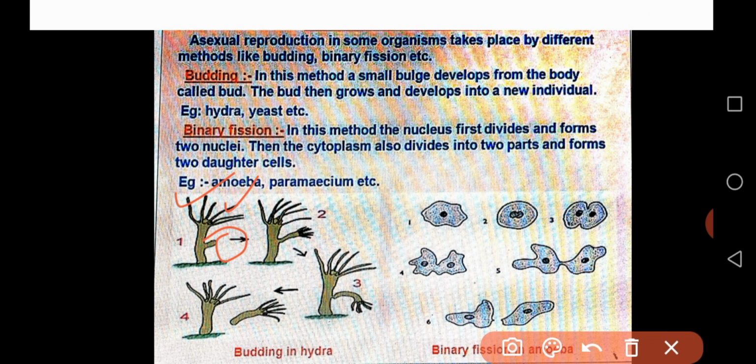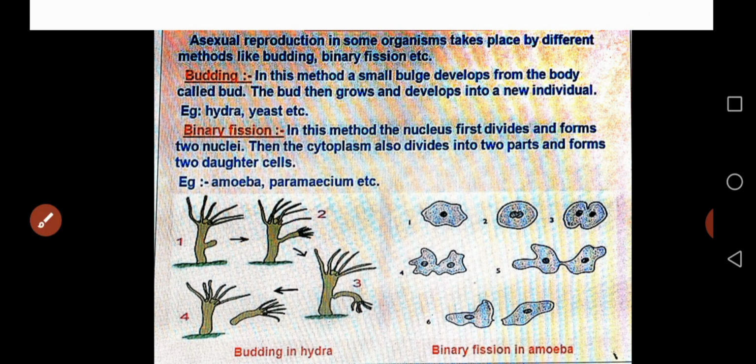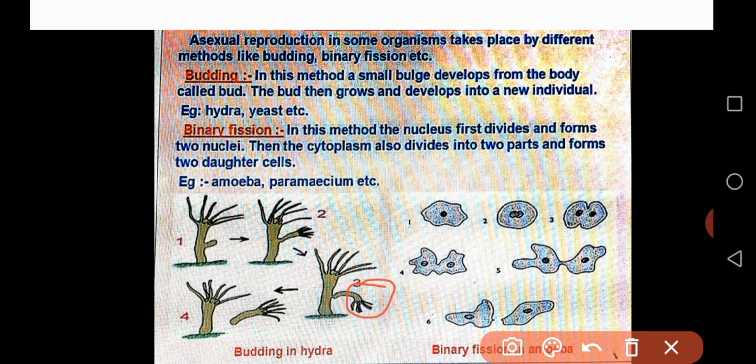Next step, the bud grows on the parental body of the hydra. Later it increases in size and length. After maturation of the bud present on the body of the parent hydra, the bud separates from the body of the hydra and grows as a new hydra, a new organism. So this is the process of budding in hydra. In a similar way, yeast also reproduces by this asexual method.